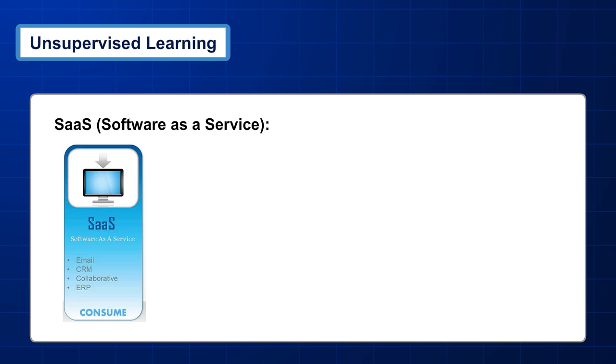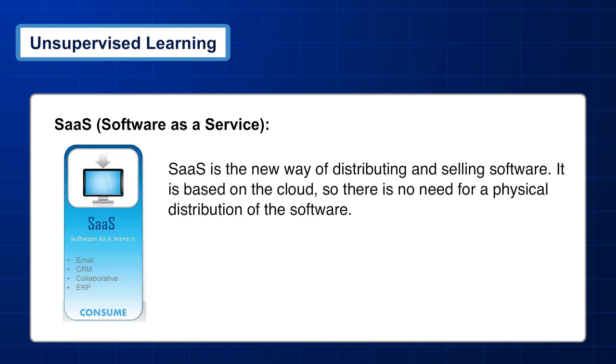SaaS, software as a service: email, CRM, collaborative tools, ERP. Consume. SaaS is the new way of distributing and selling software. It is based on the cloud, so there is no need for a physical distribution of the software.